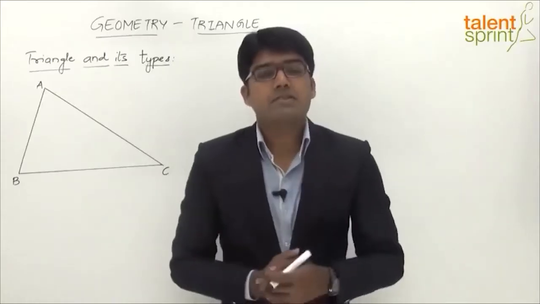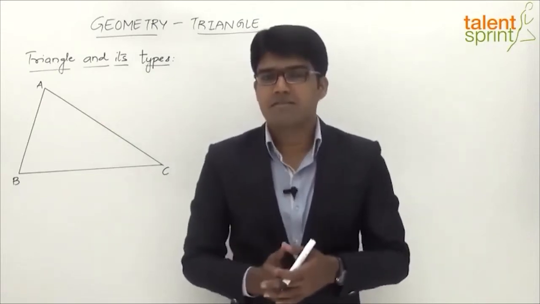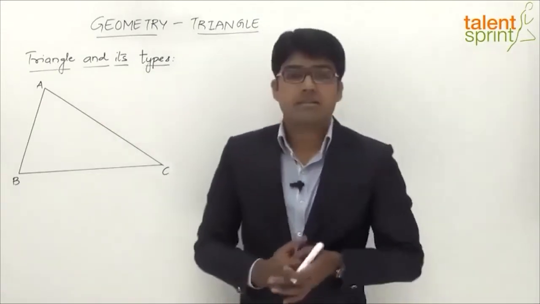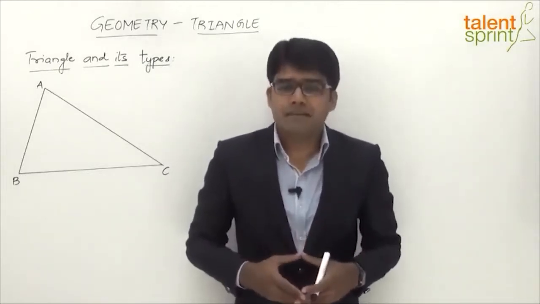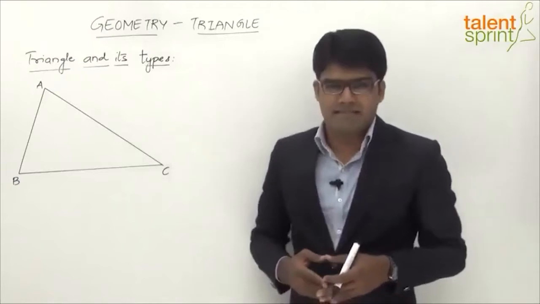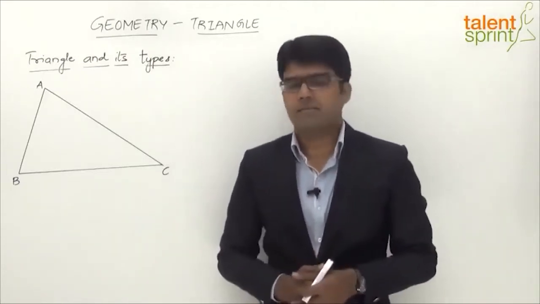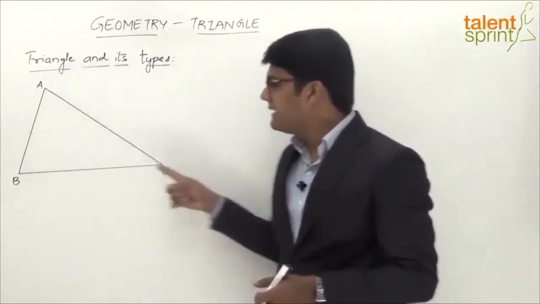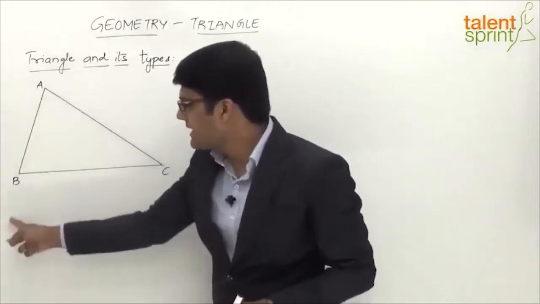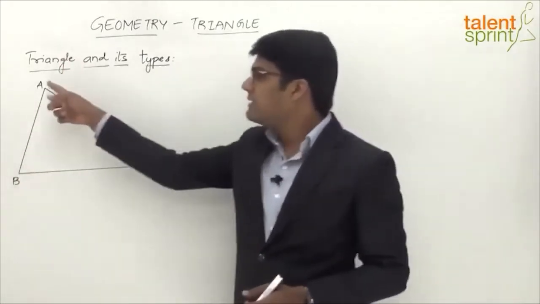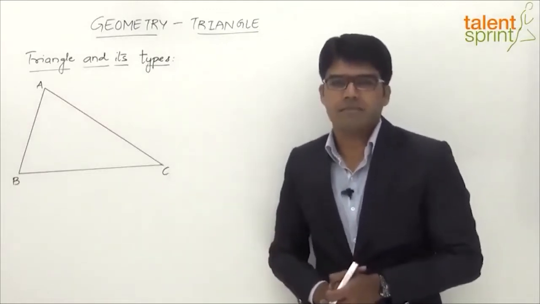Having learnt about the relationship between different angles when a set of parallel lines is cut by a transversal, let us now understand what a triangle is and what are its types. Now, a triangle is a figure that is bounded by three straight lines. Any figure bounded by three straight lines can be taken as a triangle. Here, as you see, ABC is a triangle, right? It is formed by three straight lines. This is the first straight line, second straight line and the third straight line. So a figure bounded by three straight lines is called a triangle.